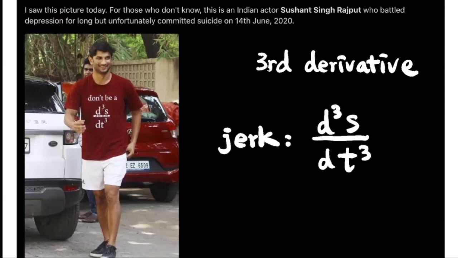So remember, we just talked about the third derivative of a position function, which we call a jerk. This is the notation for the third derivative of this position function s over here. The t-shirt on this person says, don't be a jerk. Now this person is actually an Indian actor who battled depression for a long time, but unfortunately committed suicide in June 2020. So that was a sad story.